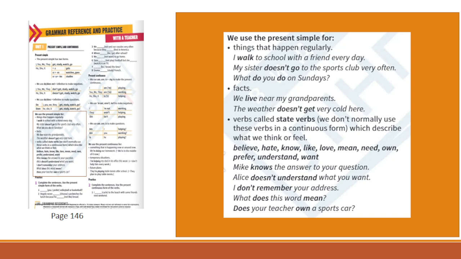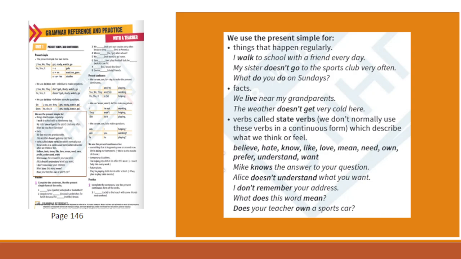So, in which situation do we use present simple? We use the present simple for things that happen regularly. For example, I walk to school with a friend every day. My sister doesn't go to the sports club very often. What do you do on Sundays? And for facts: we live near my grandparents. The weather doesn't get very cold here.